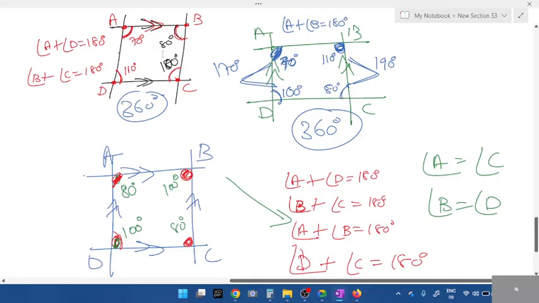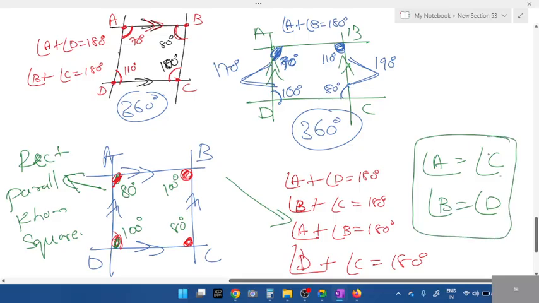Whenever top, bottom, left and right, all four sides parallel lines are given, opposite angles will be equal. And this is the property. This is what we use for rectangle. Remember, rectangle, parallelogram, rhombus and square. For all of these, how many pairs of parallel lines do we have, students? Two pairs. This is the diagram property we follow for these four. So therefore, in a rectangle, parallelogram, rhombus and square, we have allied angles and opposite angles are equal.